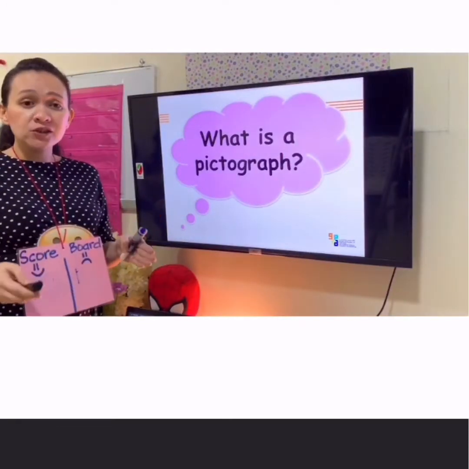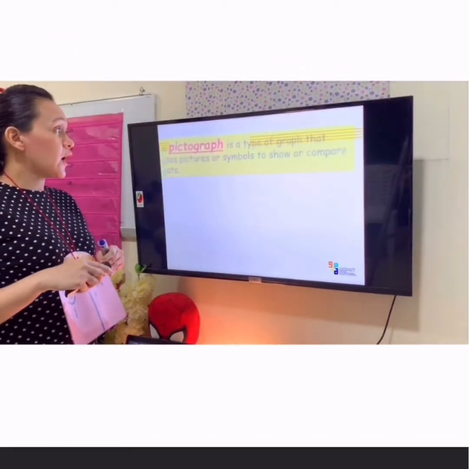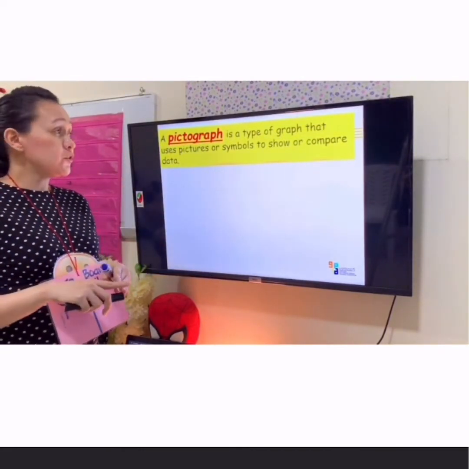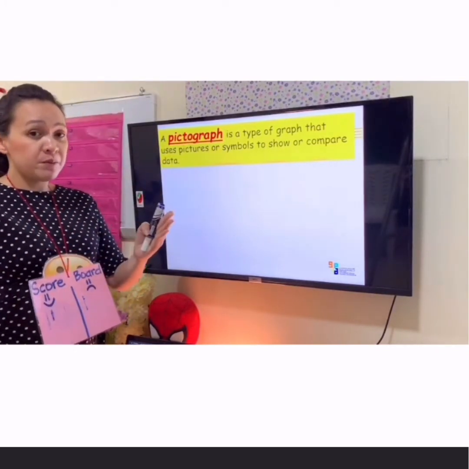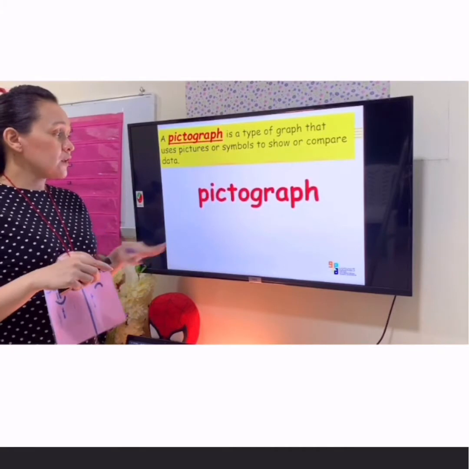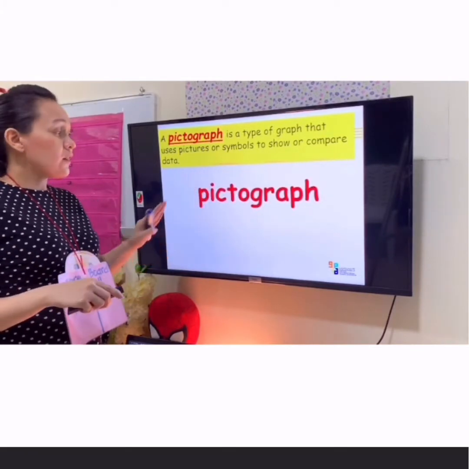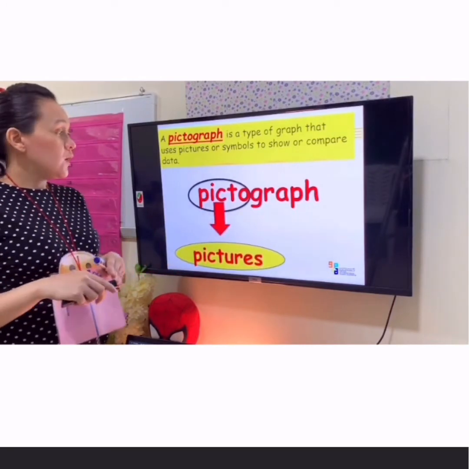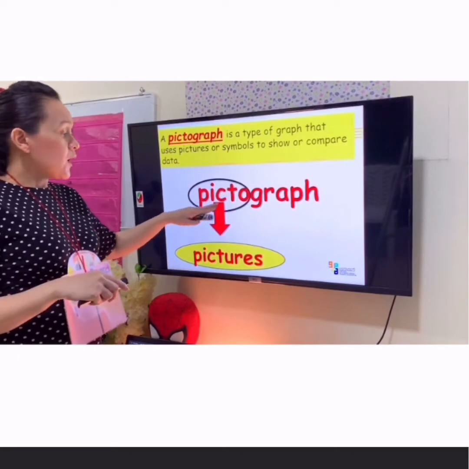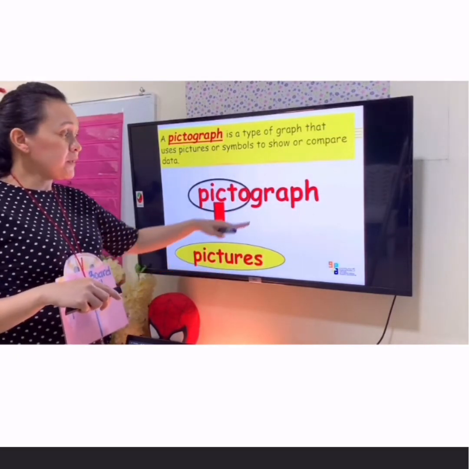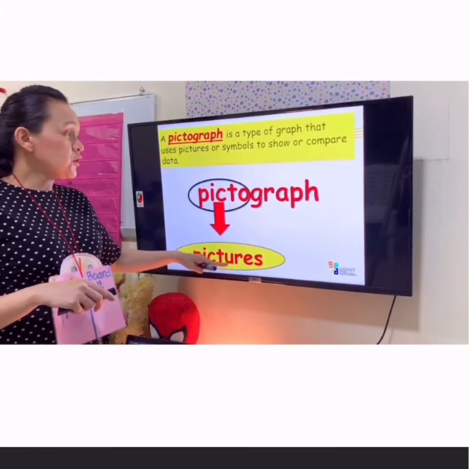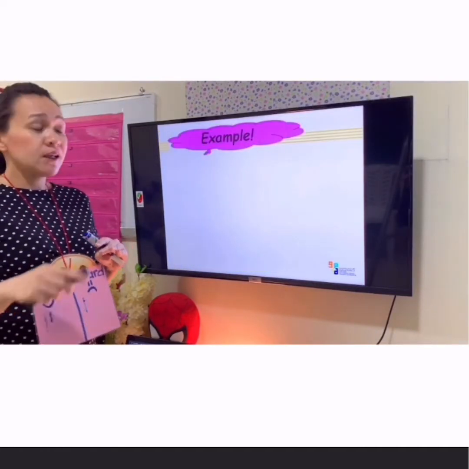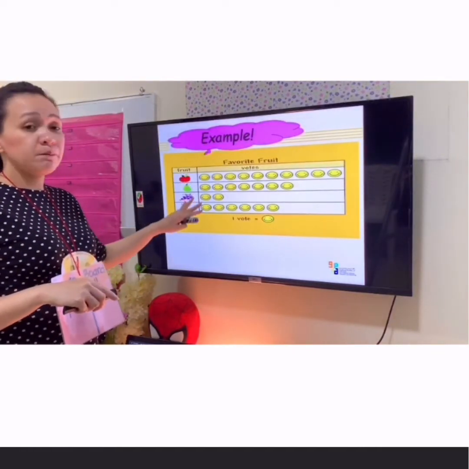What is a pictograph? When you say a pictograph, it is a type of graph that uses pictures or symbols to show or to compare data. Remember? If you notice the word picto here, it means pictures. So don't forget, pictograph, pictures. We are going to use pictures to show or to compare data. Here is an example of a pictograph.